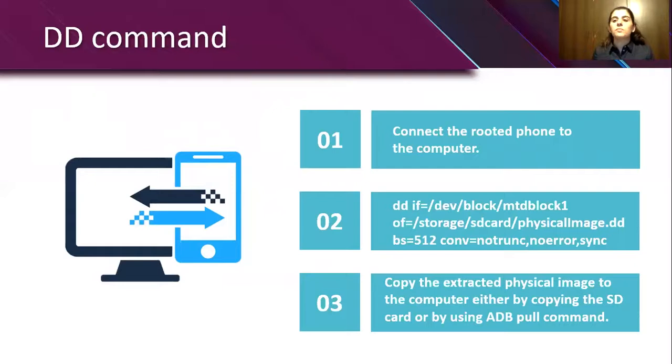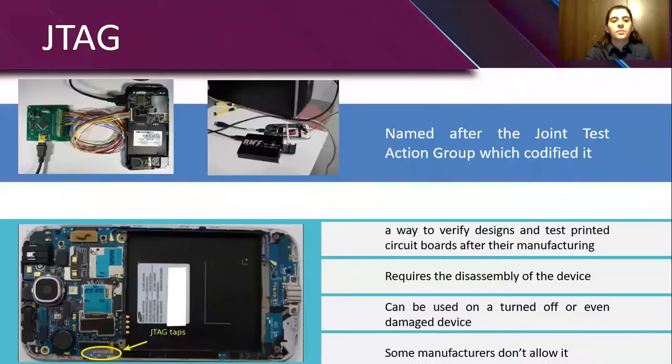We can do this with the dd command, which after we connect the rooted phone to our computer and using the dd command and inputting the input folder and the output folder, we will have a physical image of the device that can be put on the SD card that we inserted in this device. And then this SD card can be put on our computer and analyzed.